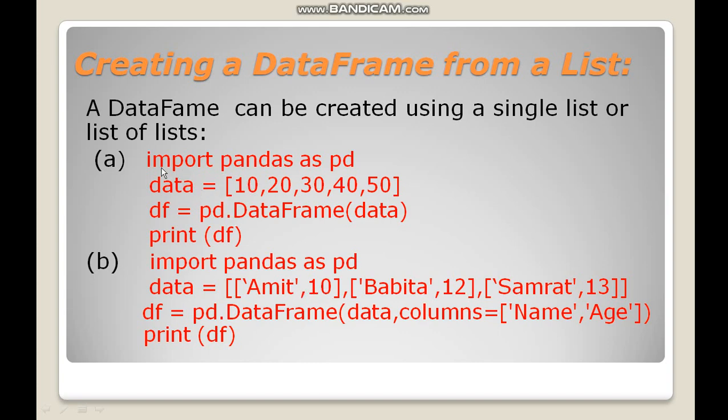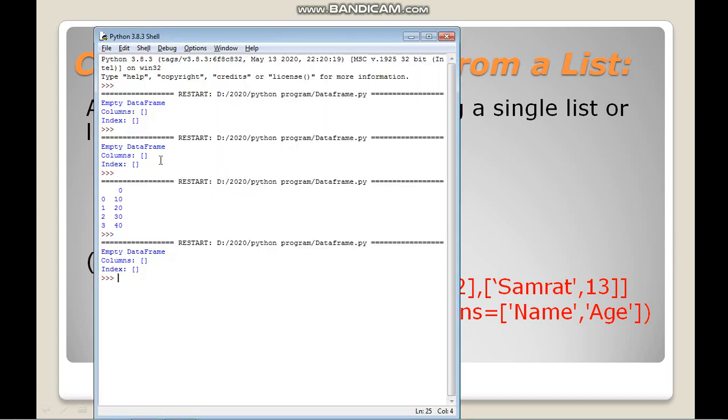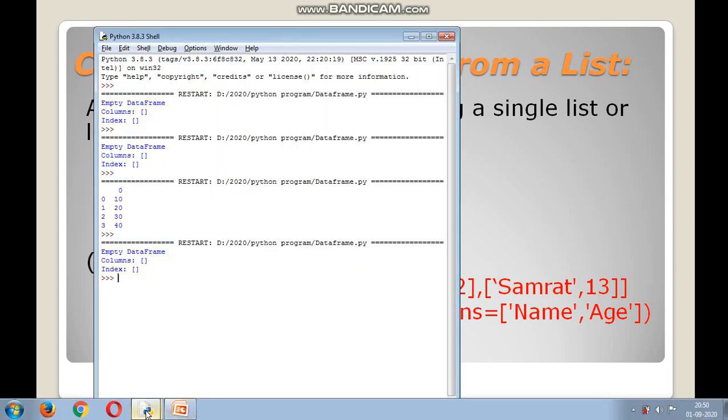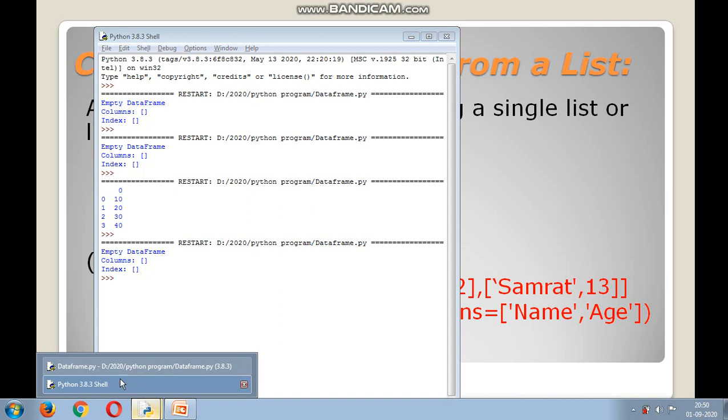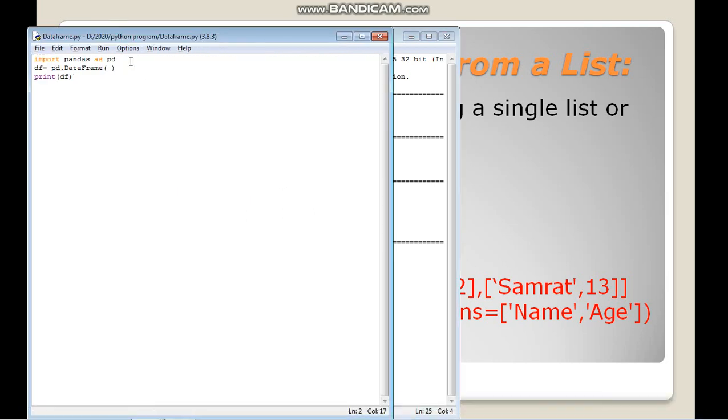Let us execute it. First of all, we have to write the code here. After this, we are using a list: data is the name of the list.